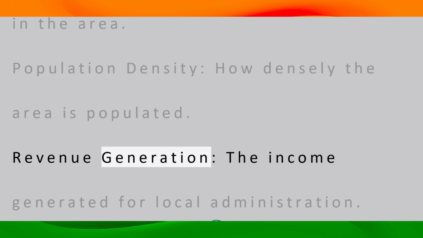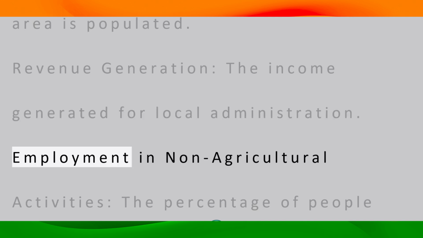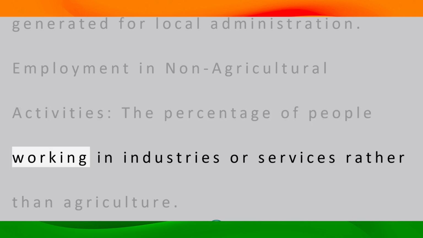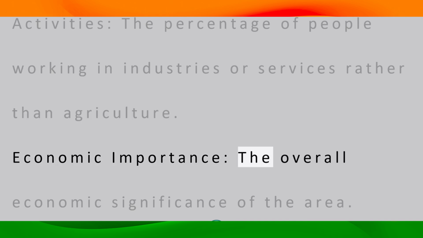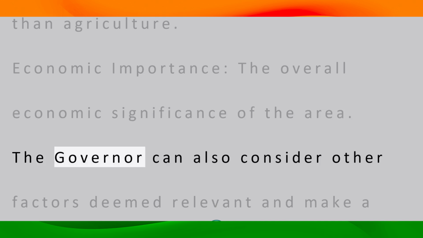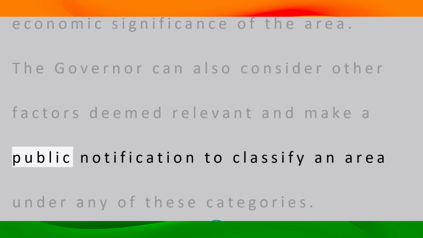Revenue generation, the income generated for local administration. Employment in non-agricultural activities, the percentage of people working in industries or services rather than agriculture. Economic importance, the overall economic significance of the area. The governor can also consider other factors deemed relevant and make a public notification to classify an area under any of these categories.